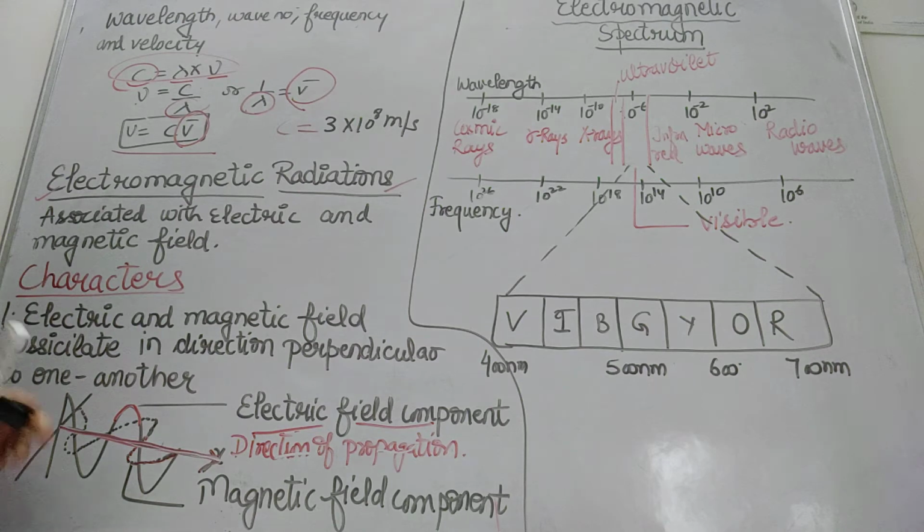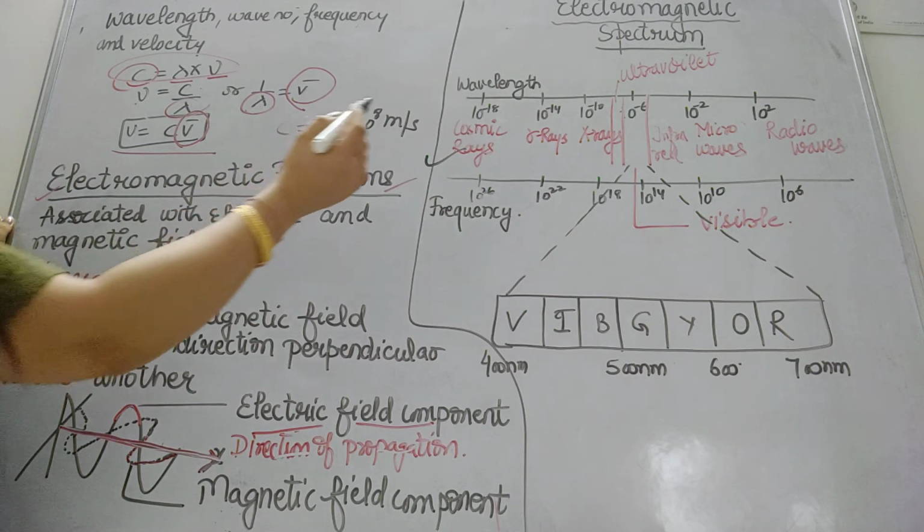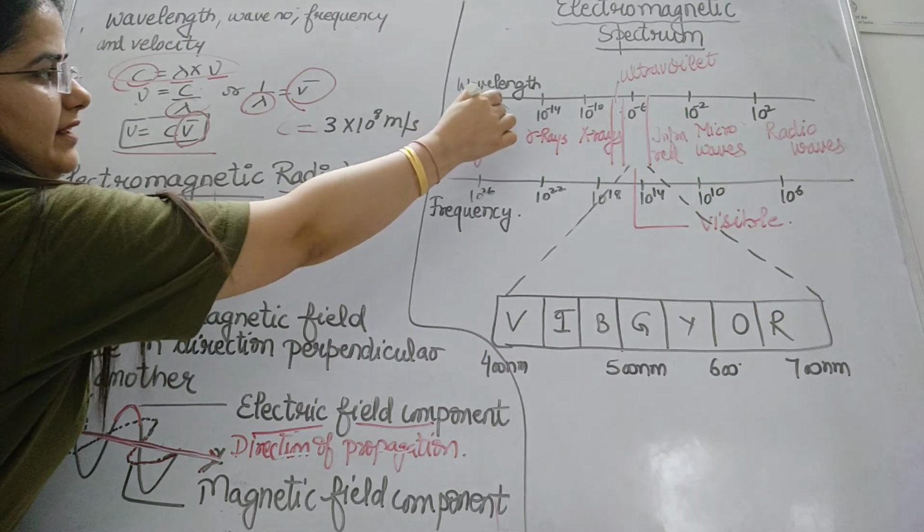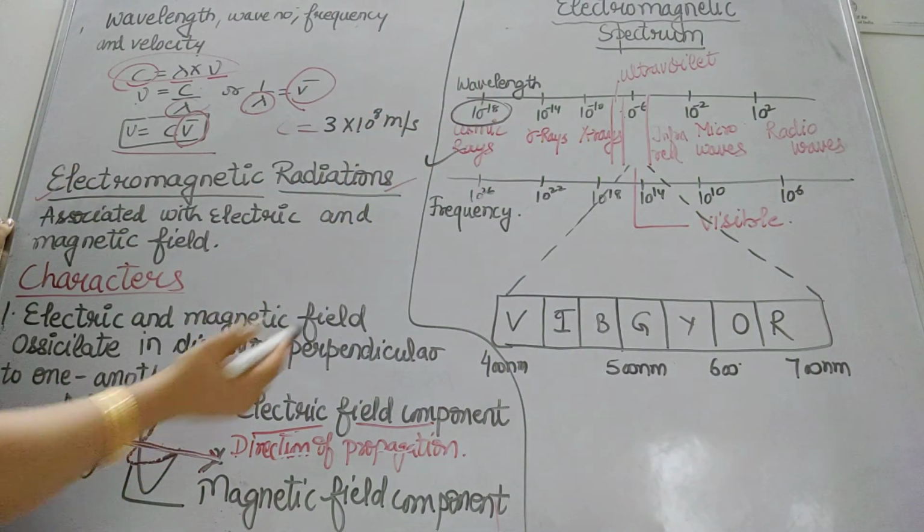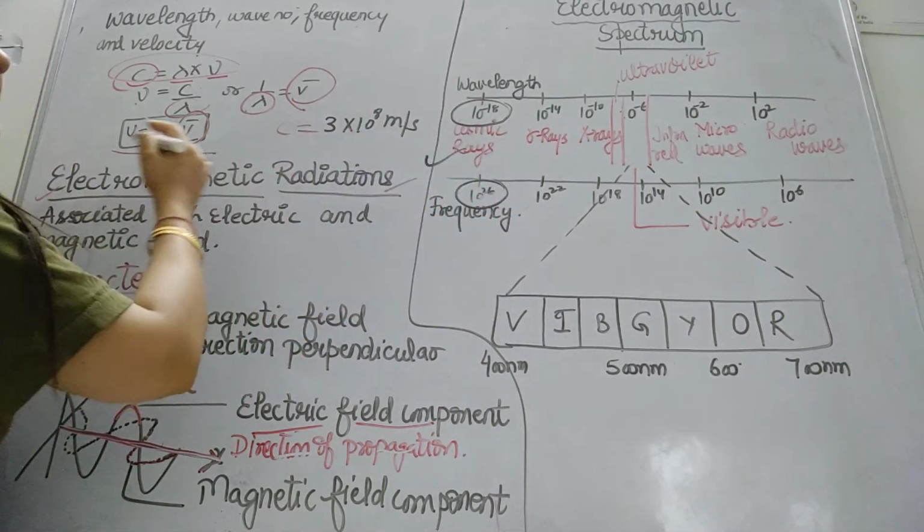What is this electromagnetic spectrum? It is shown here. Electromagnetic waves have the same speed, we all know. The different types of radiation differ from one another in their wavelength. Therefore, the electromagnetic radiation with long wavelength has low frequency. If you see, the wavelength here is 10 raised to power minus 18 and frequency here is 10 raised to power 26.